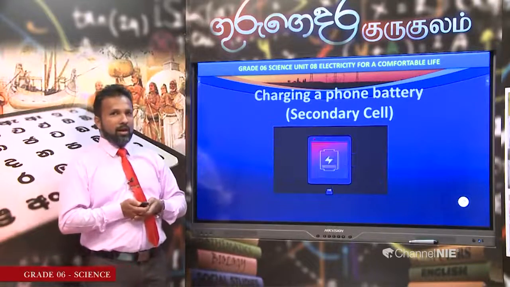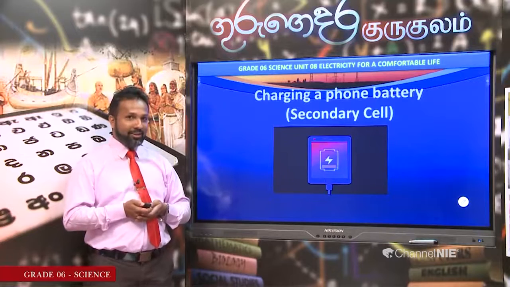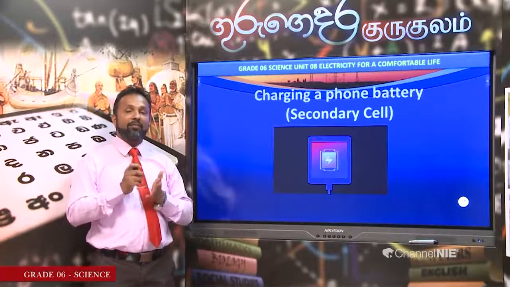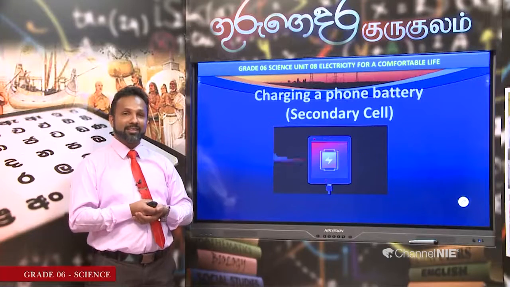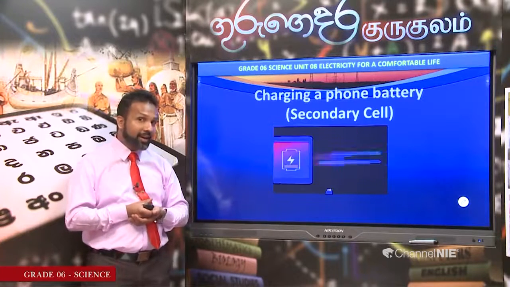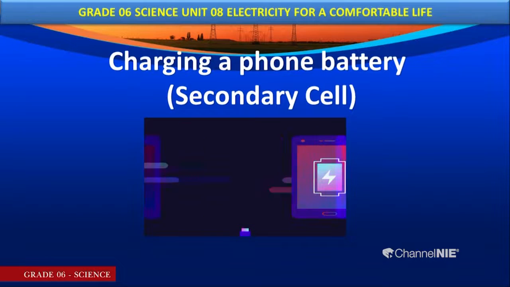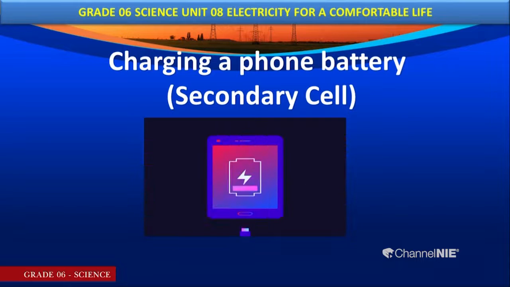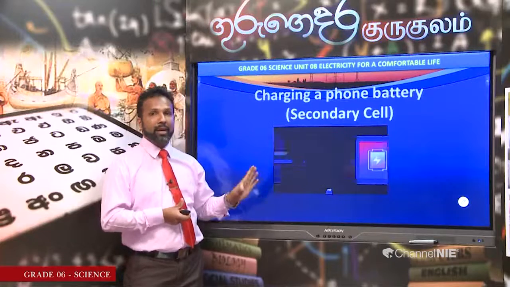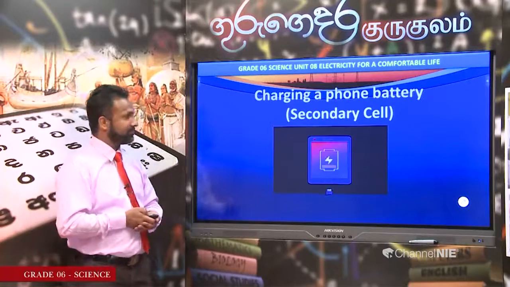Now, you can remember I told you the main difference between primary cells and secondary cells. Tell me again, what's the difference? Although the primary cells can't be recharged, the secondary cells can be recharged. This small video explains how to recharge our battery. After reducing their chemical power, we can recharge them and we can use them over and over again. Right.